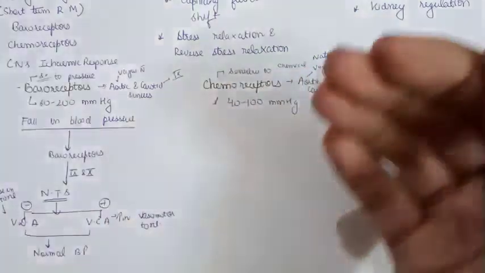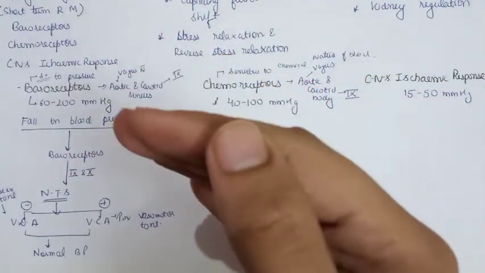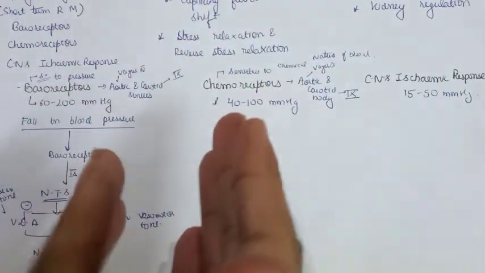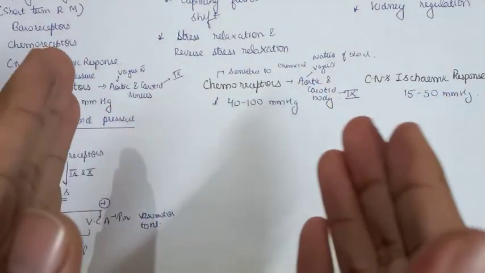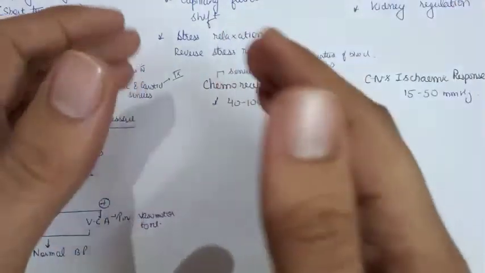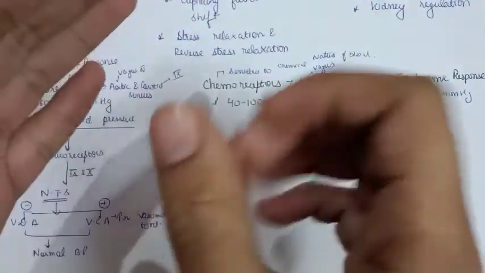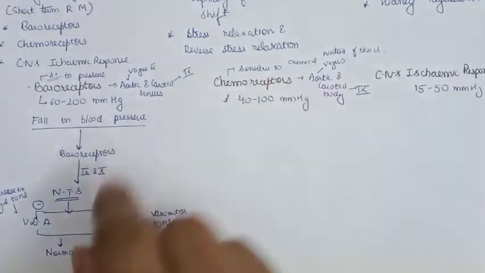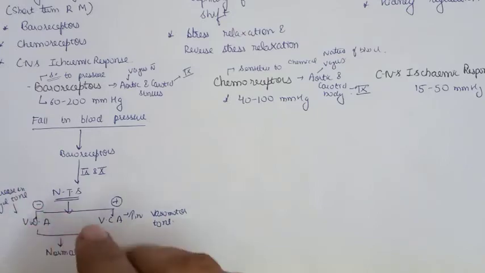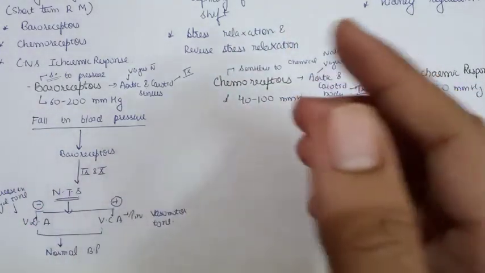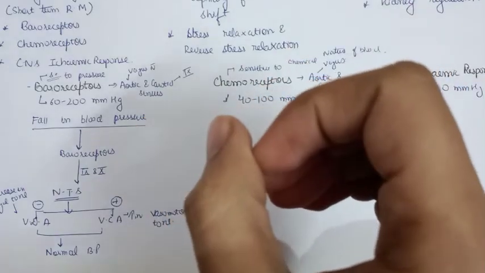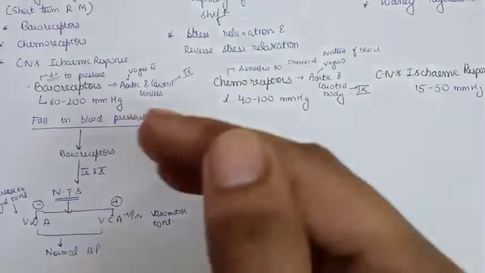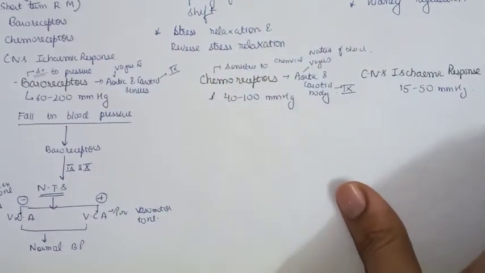Let's recap it once. There is falling blood pressure, the baroreceptors are activated, and sensory fibers go via the 9th and 10th cranial nerves to the nucleus tractus solitarius, which controls two things: the vasodilator area and the vasoconstrictor area. If there is a fall in blood pressure, we have to constrict the vessels so that blood pressure may rise. So it stimulates VCA and inhibits the vasodilator area. Due to stimulation of the vasoconstrictor area, there is an increase in vasomotor tone, so blood pressure increases, and due to inhibition of the vasodilator area there is a decrease in vagal tone, and the blood pressure returns to the normal state.